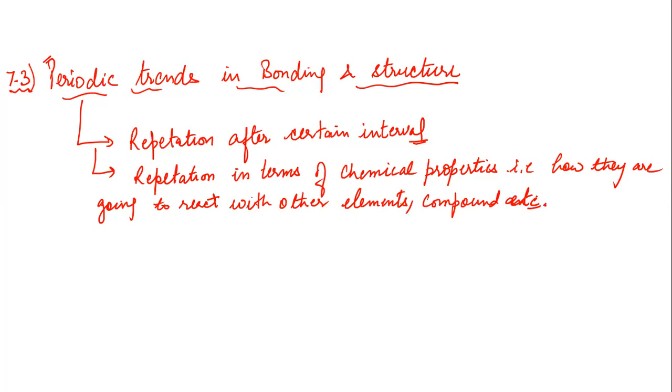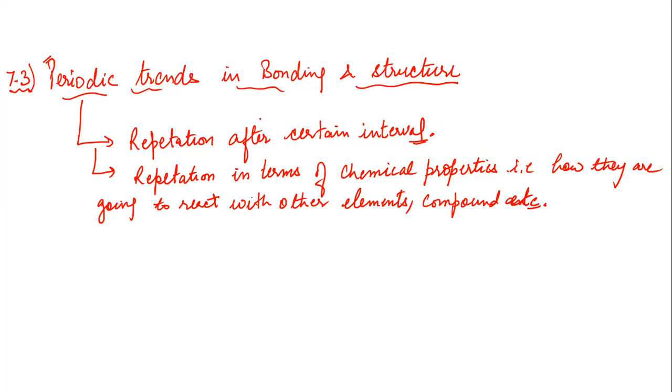So periodic means repetition after a certain interval, and in chemistry it means repetition in terms of chemical properties. That is how a particular element is going to react with other elements, compounds, maybe ions, etc.